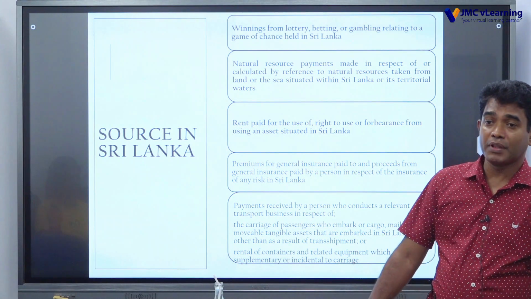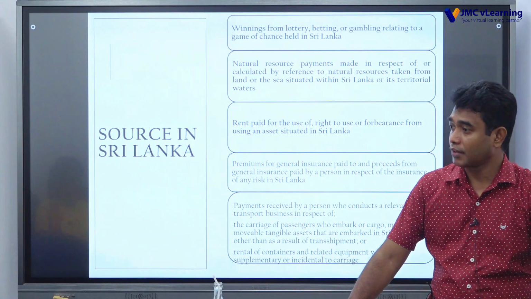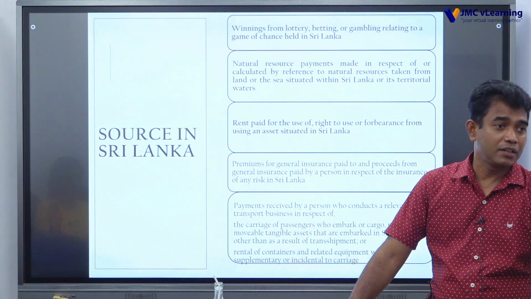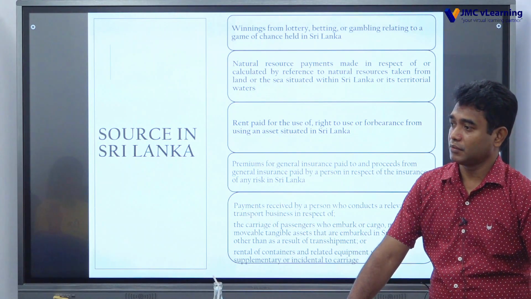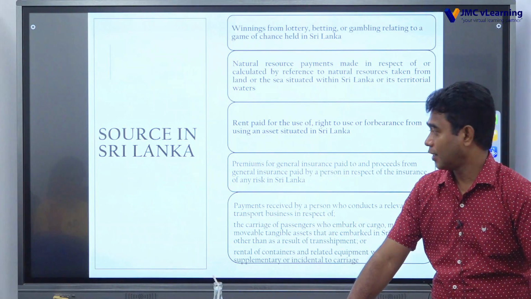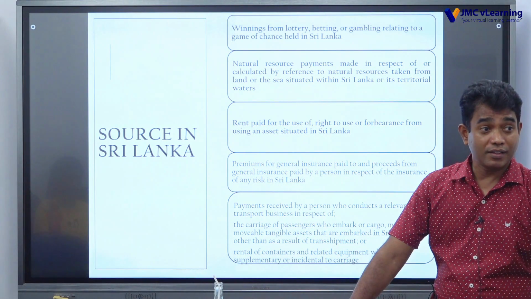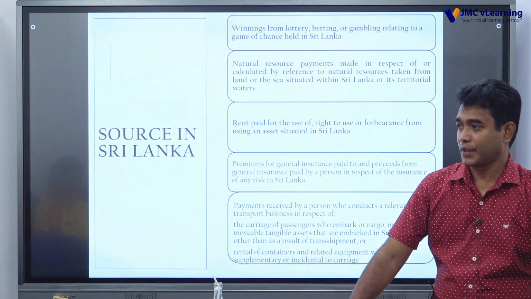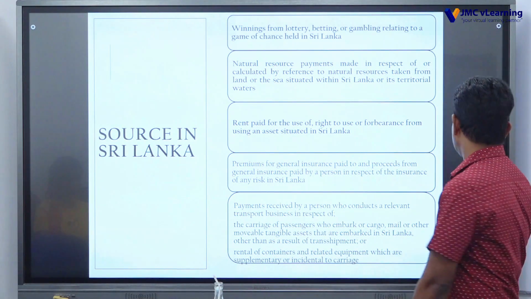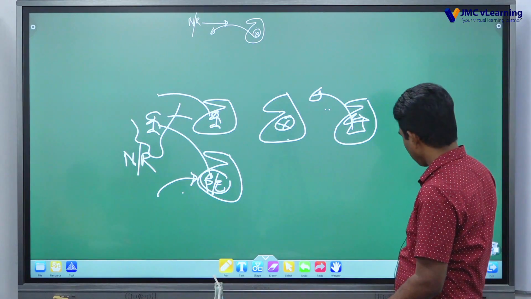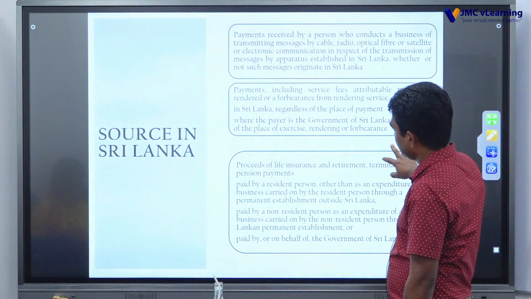So when we are discussing the taxation of a non-resident person, especially where the double tax treaty plays a big role, right? At that time also we should have an understanding of where the source is. That is the relevance of this one, right? So, therefore, this is important.